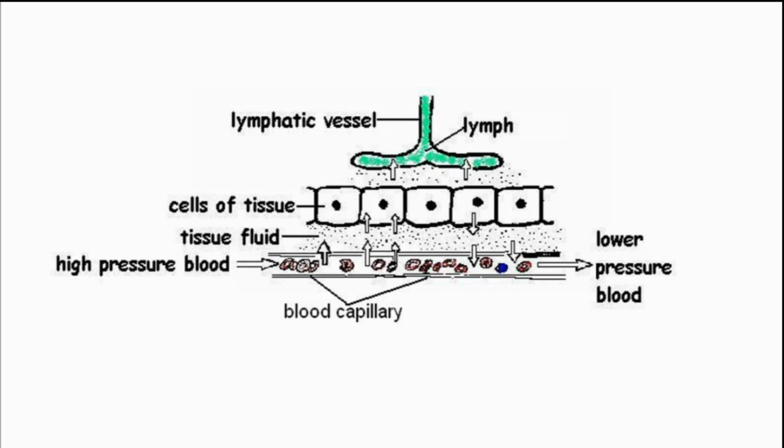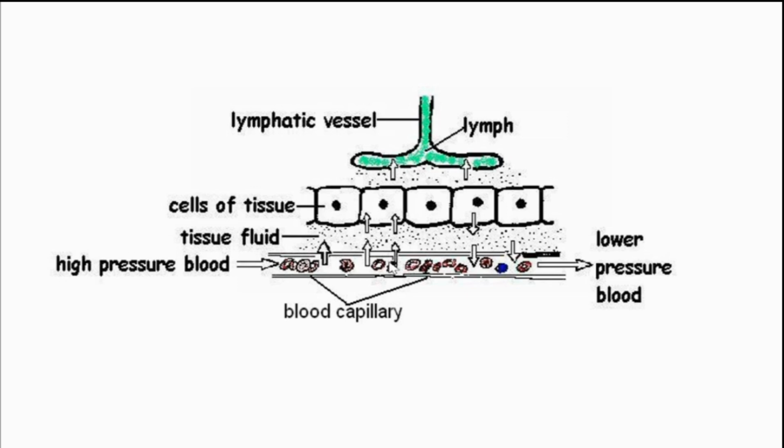Formed elements we have also learned. Except these formed elements, that fluid portion gets diffused out and moves in this direction. And some major portion then returns. In this figure, you can see that from this blood capillary, that fluid portion is moving to the cell, and from here it is diffusing and moving and getting inside the lymph vessel.